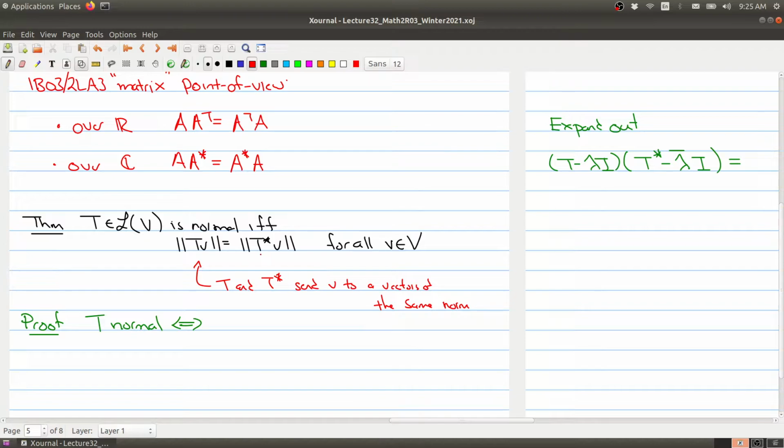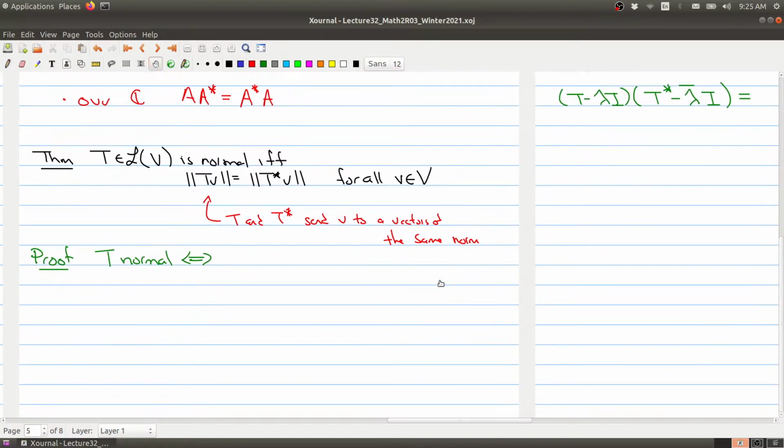Tv and T star v may be different vectors, they may be completely different, but the new vectors that you get have to have the same norm. If you're thinking about this geometrically, it's saying that T and T star send any vector to new vectors, and those new vectors have to have the same length.